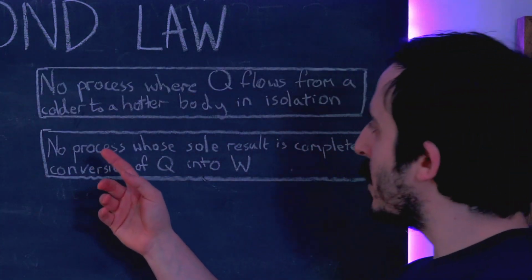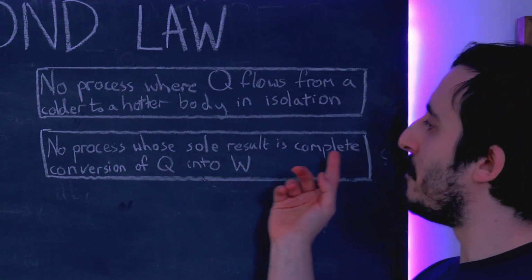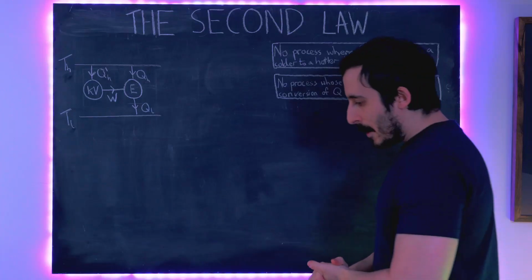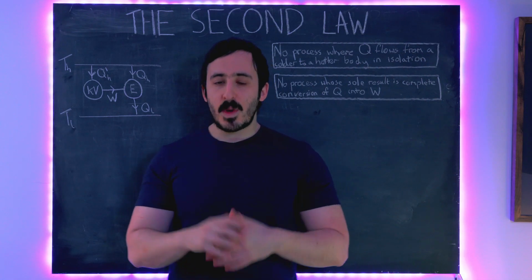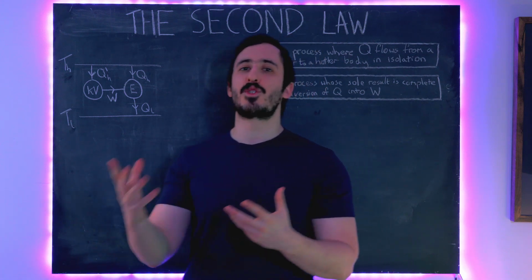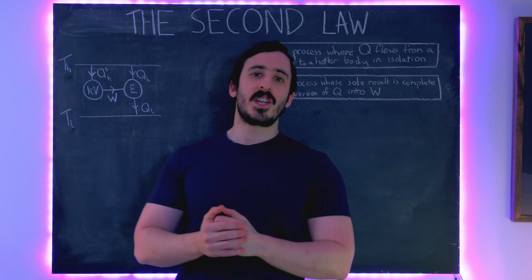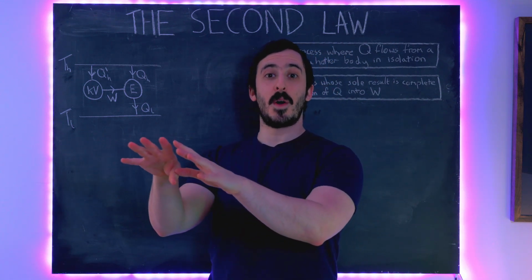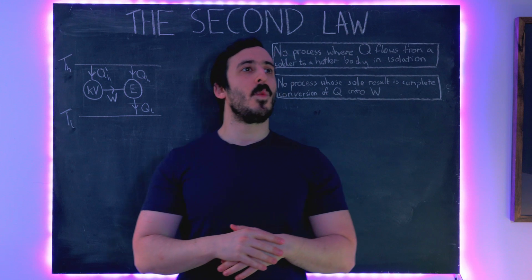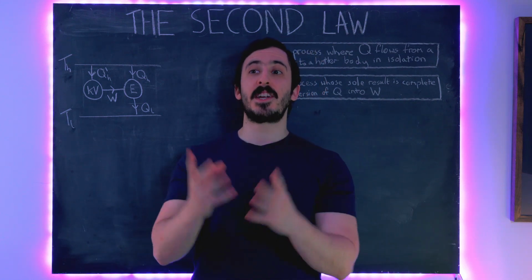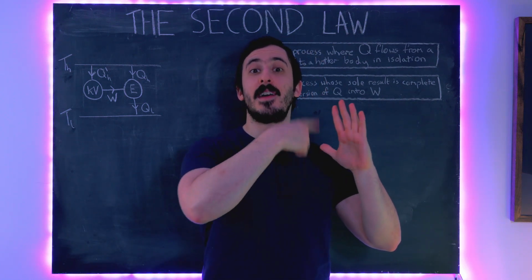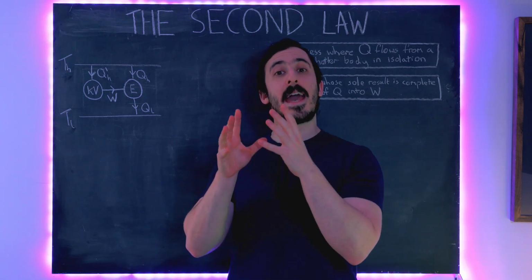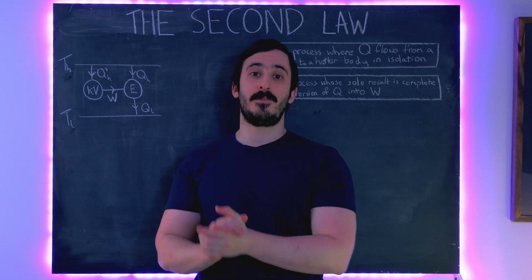No process whose sole result is the complete conversion of heat into work is possible. That means that we can't build a contraption or a device which sucks out heat and then perfectly efficiently converts it into work. We can't have an engine where we shovel coal in, it creates a bunch of heat, and that perfectly drives a piston 100% efficiently. There will always be extra heat ejected from that system.